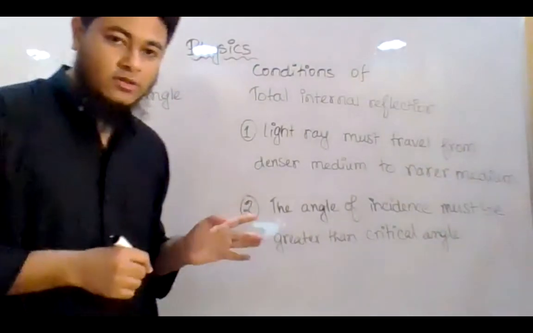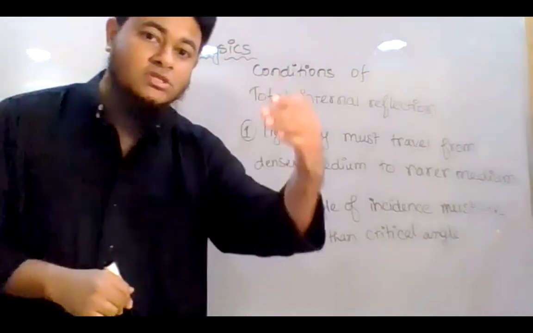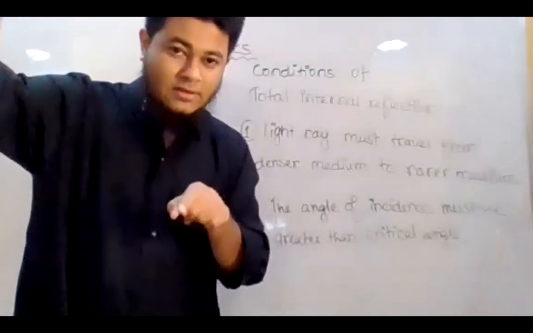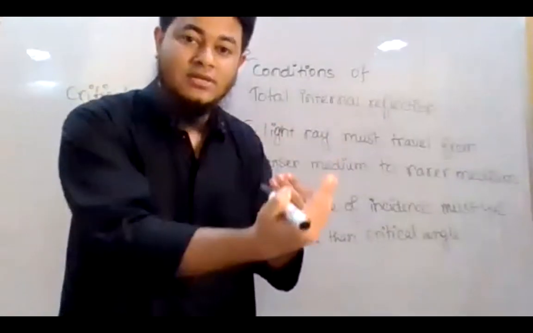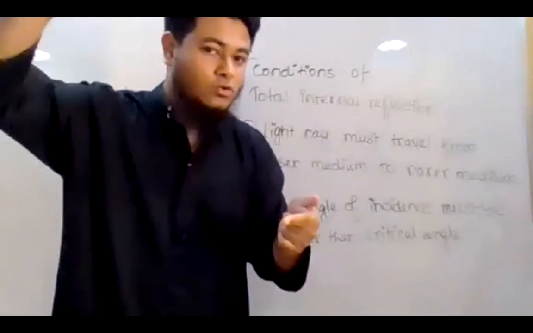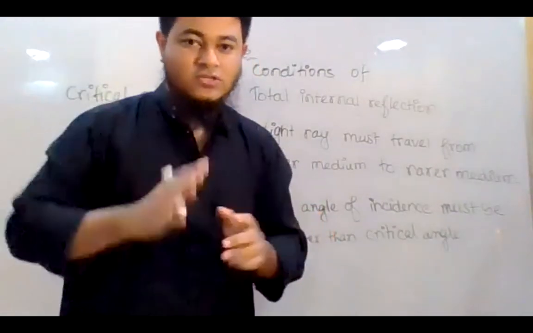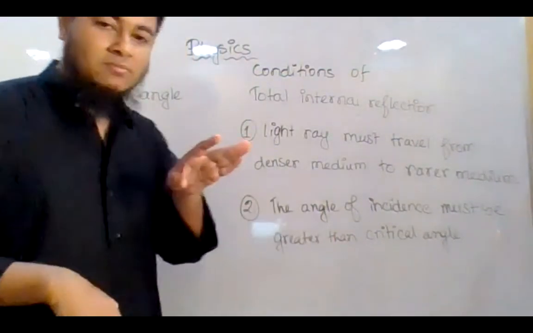We already saw that until the value of the incident angle crossed the critical angle, the light ray was refracting. But when it became greater than the critical angle, the light ray was not going to the second medium anymore. It was being reflected within the first medium, within the denser medium. So these are the 2 conditions that must be maintained.